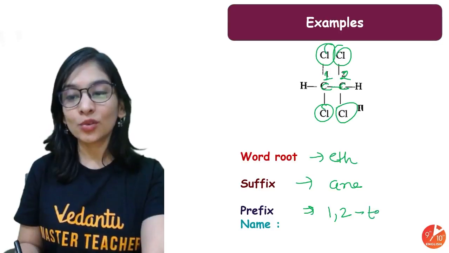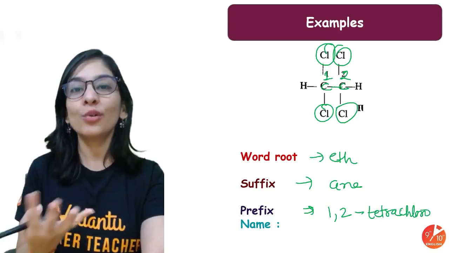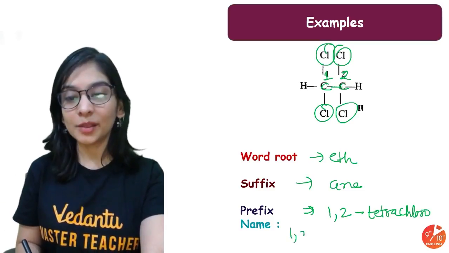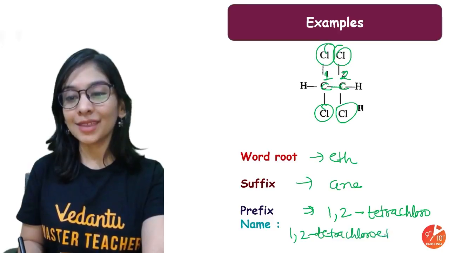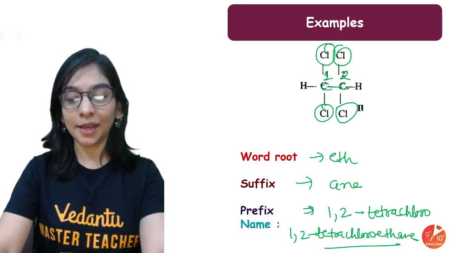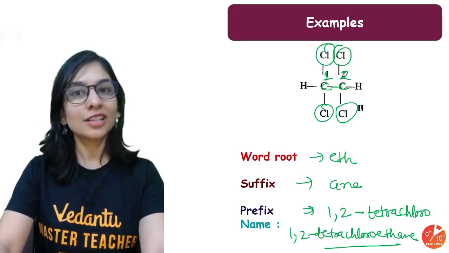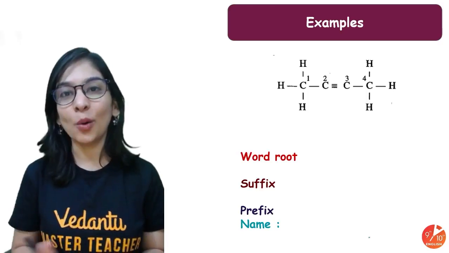For 4 we use the Greek prefix tetra and then chloro. So the name will be 1,1,2,2-tetrachloroethane. Is it clear? And not at all difficult. I hope you're getting that kind of feeling. Yes ma'am, now we can do it.